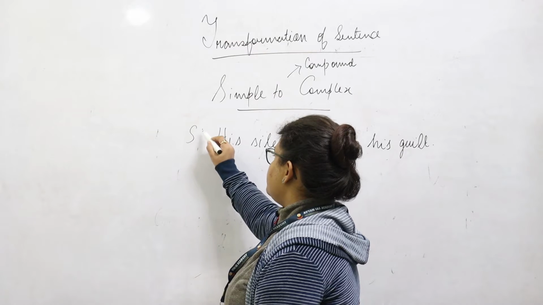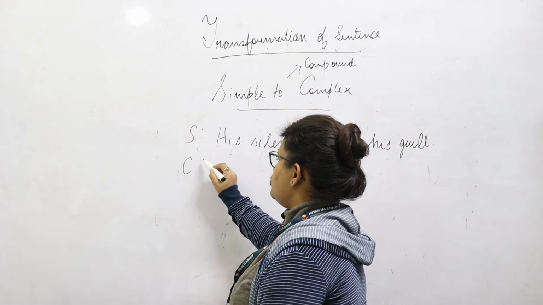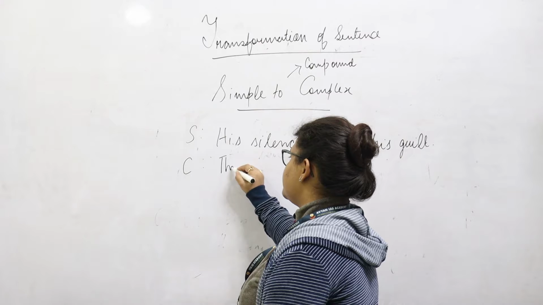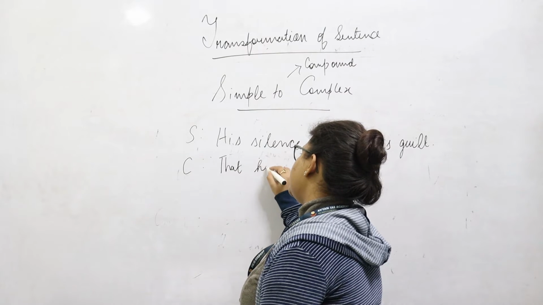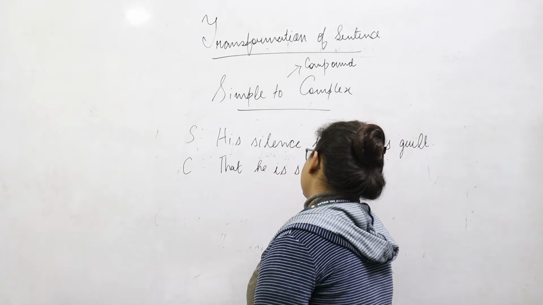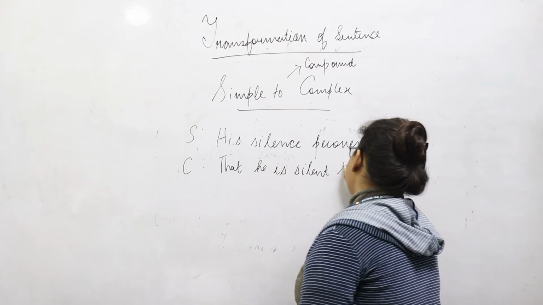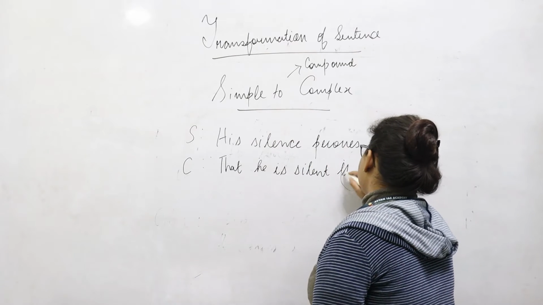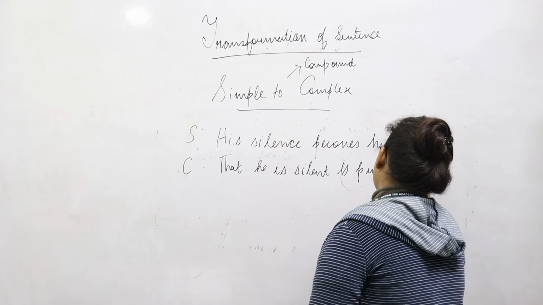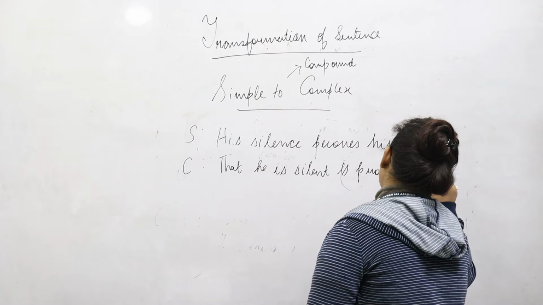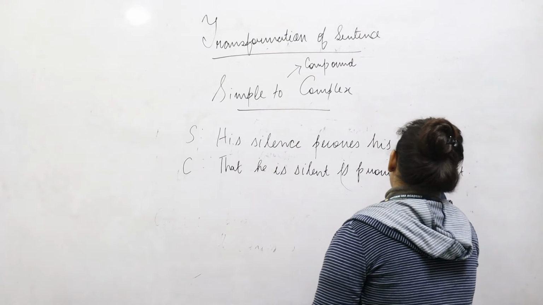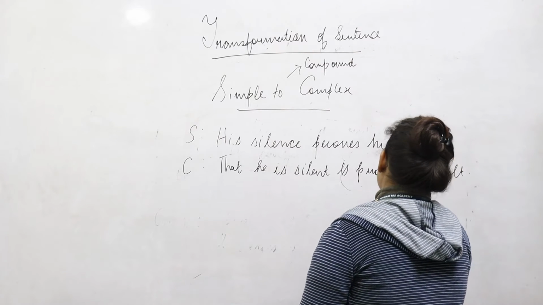If we are trying to transform this sentence into a complex one, we can say that he is silent proves his guilt.